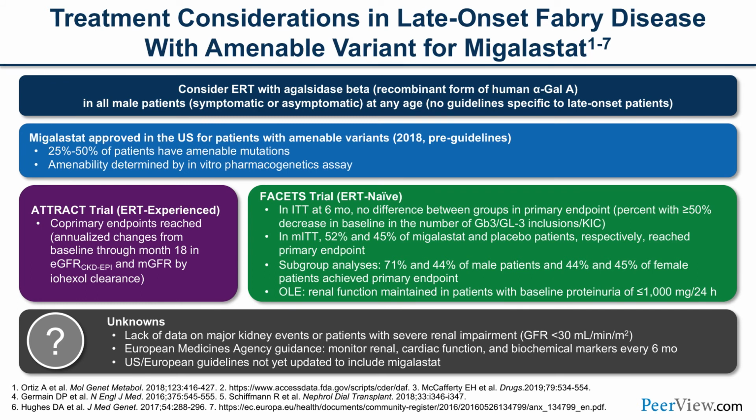Now, once again, the treatment should include all the adjunct treatment, supportive treatment, the standard of care that we have with patients with kidney disease, CKD, cardiovascular disease, and so on and so forth. But here we are focusing on disease-specific treatment. So consider ERT with agalsidase beta, which is a recombinant form of human alpha-gal A enzyme, in all males, symptomatic or asymptomatic, at any age. So there is no guideline specific to late onset patients.